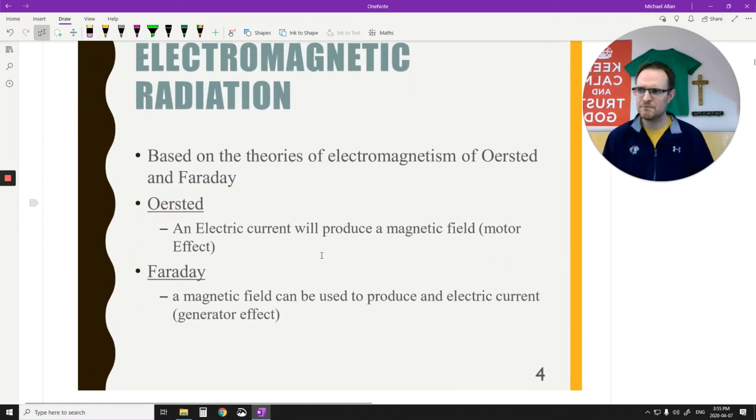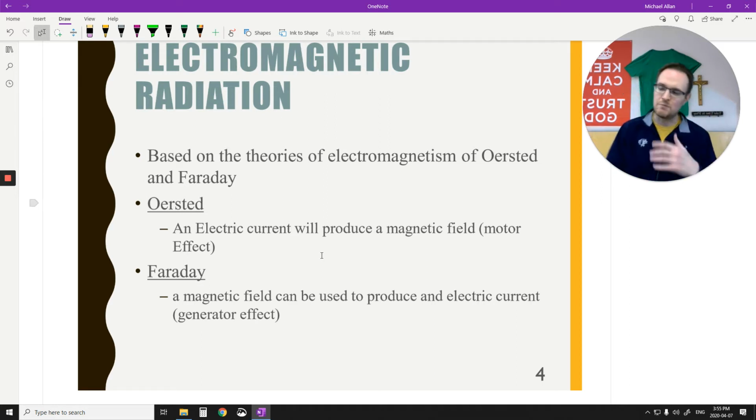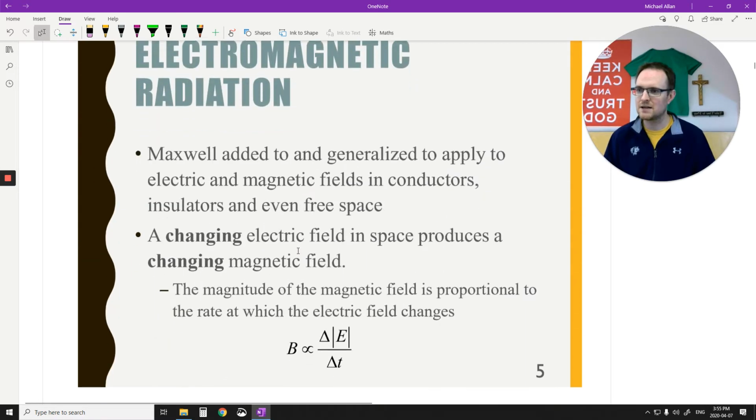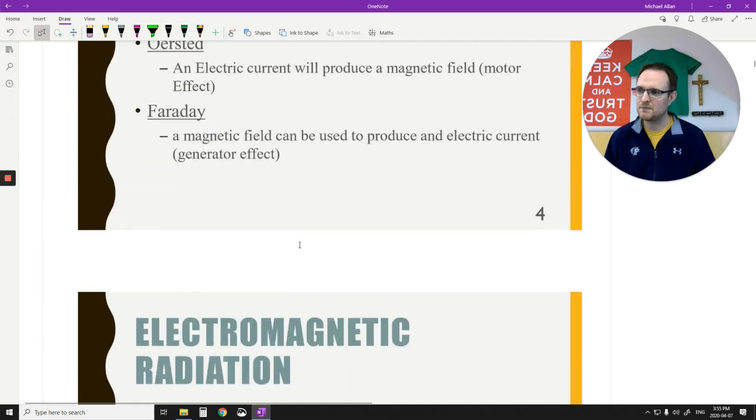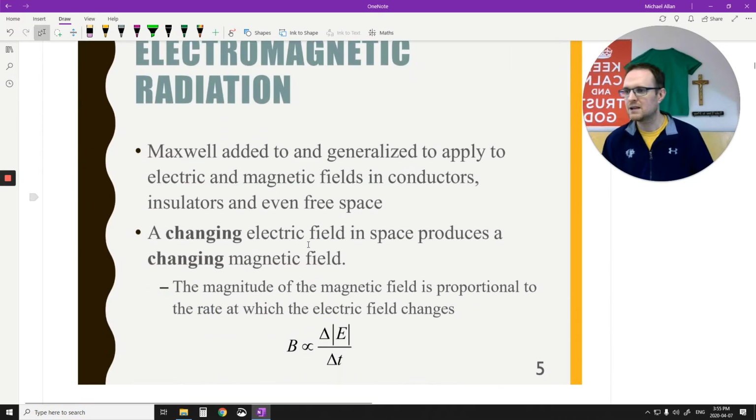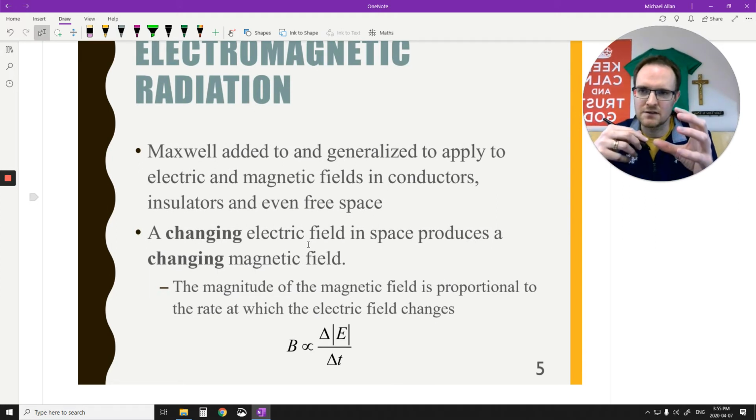It's based on Oersted and Faraday, where Oersted said electric current produces a magnetic field, and Faraday said that a magnetic field produces current, and they go back and forth and back and forth. Now, what Maxwell proved mathematically is that changing one of the fields, so changing a magnetic field or changing an electric field, produces a changing field in the other one.